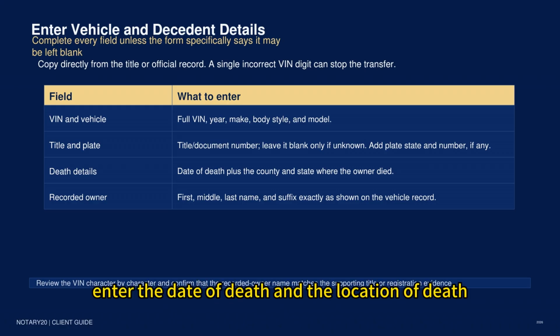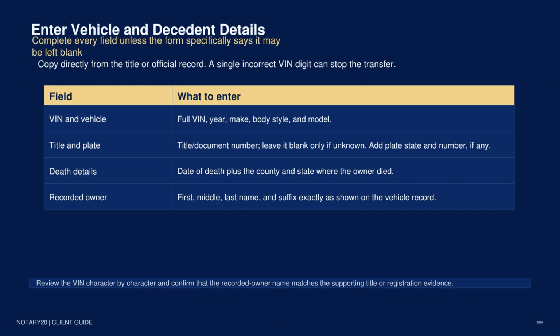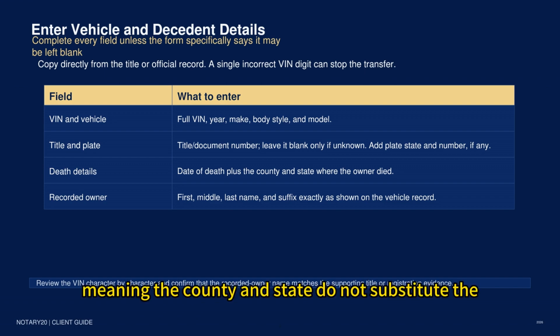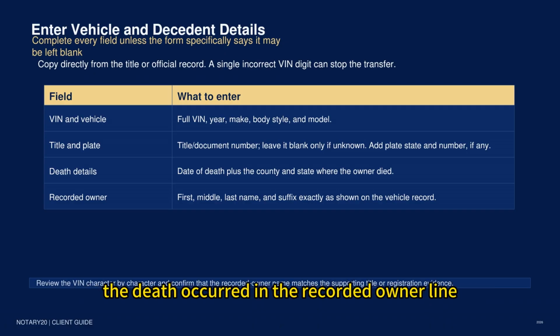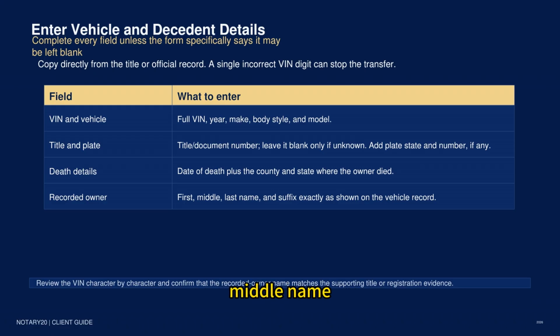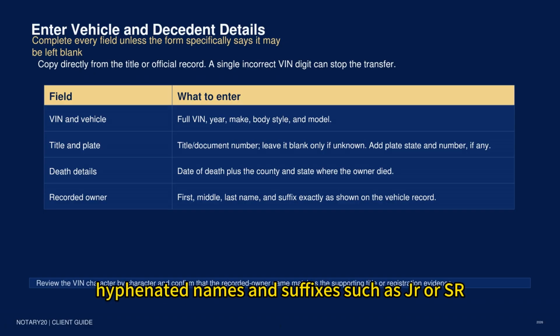Next, enter the date of death and the location of death, meaning the county and state. Do not substitute the decedent's home county unless that is actually where the death occurred. In the recorded owner line, enter the first name, middle name, last name, and suffix exactly as they appear on the vehicle record. Pay special attention to initials, hyphenated names, and suffixes such as junior or senior.